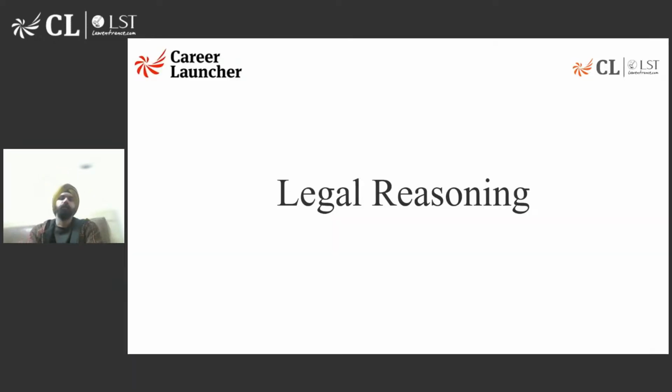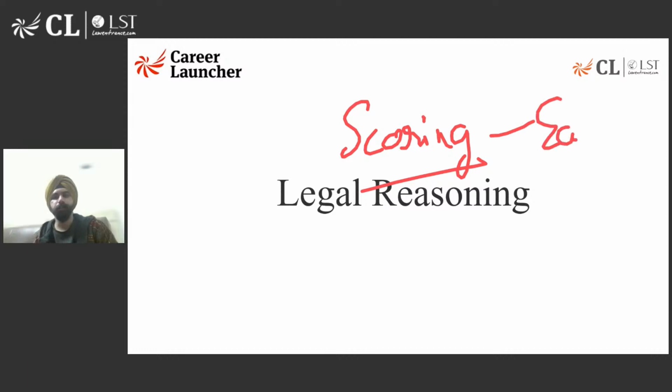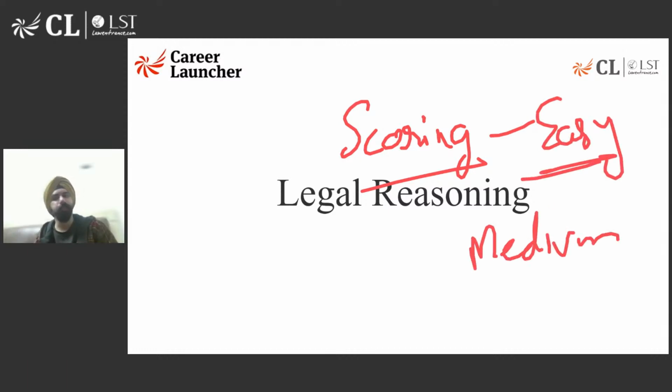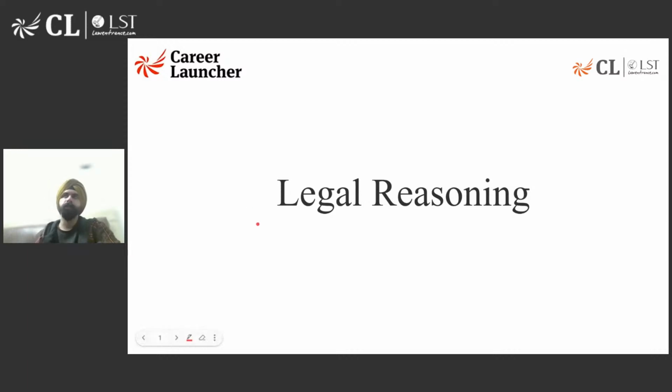ठीक है जी, चलो. Let's begin today's session on legal reasoning. Now, legal reasoning, as you all understand, is a very important component of the CLAT exam, and इसको अच्छे से करना is very important because this is a very scoring section. Most of the time, legal reasoning section is one of the easier sections. Maximum cases में medium होता है. बहुत कम ऐसा देखा गया CLAT papers में कि legal reasoning has been very tough or very complicated. Mostly it's very doable in the CLAT exam. CLAT exam के अगर आप past year papers देखोगे तो वो भी बहुत आपको simple लगेंगे if you are well versed with how the questions go.